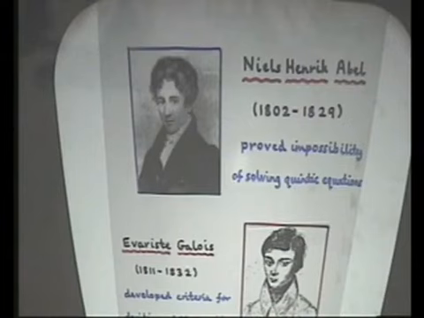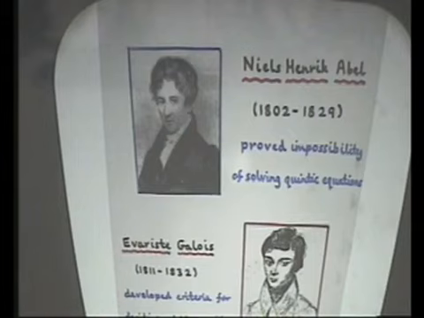He grew up in Norway, but this was way outside the main centers of mathematical life in France and Germany. He was eventually able to spend a little time in both countries, in Paris and Berlin, and he contributed several works to a new mathematical journal founded in Germany by his friend Crelle. And one of these papers in Crelle's journal was his proof of the impossibility of solving the quintic equation. He then returned to Norway, where he contracted tuberculosis and died at the age of only 26. Two days later, a letter arrived at his home offering him a professorship at Berlin, something he would really have wanted.